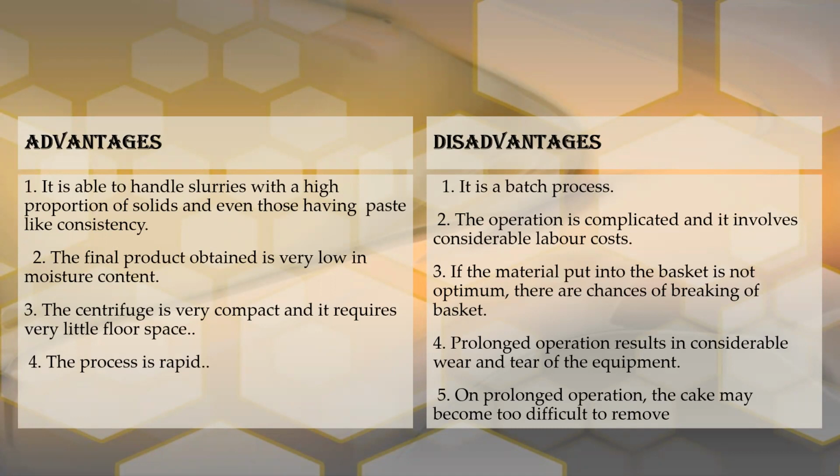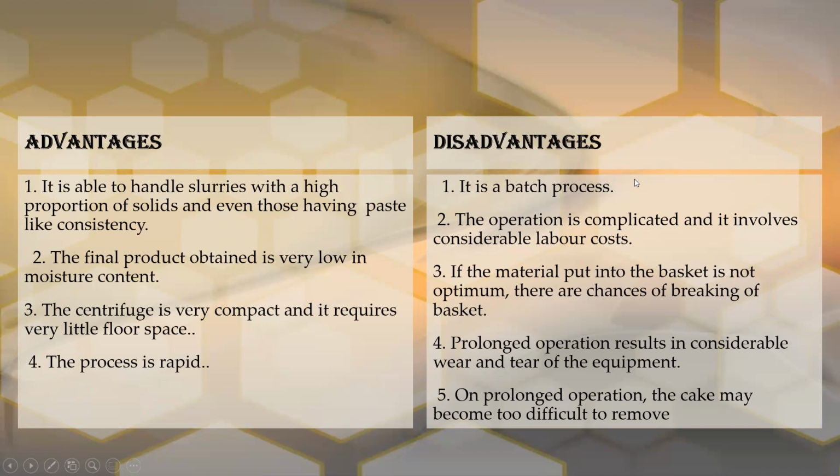Second advantage, the final product obtained is very low in moisture content. So in the final product, less moisture content is present. Third, the centrifuge is very compact and requires very little floor space. This batch type is a very compact machine which requires little floor space, and the process will be rapid. The centrifugation process in this batch type of perforated basket centrifuge is very rapid. So these are the advantages. Next point, disadvantages.